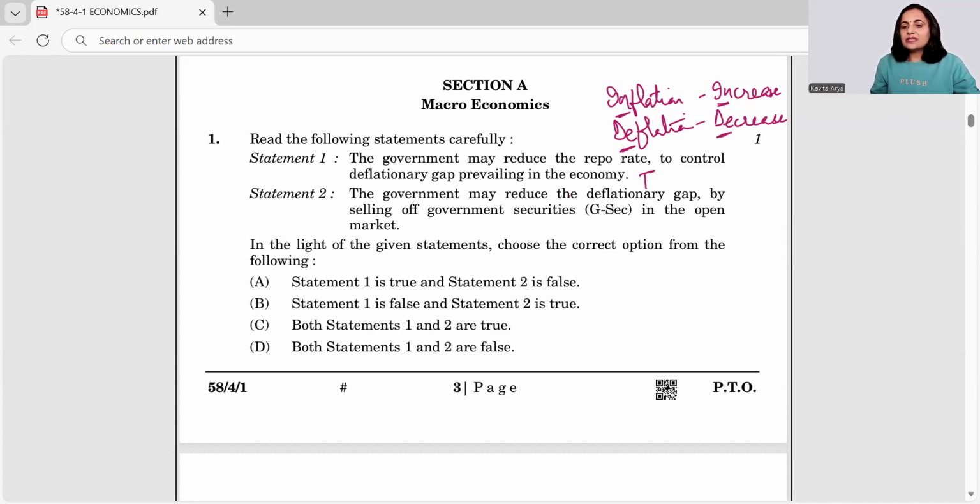Now, the government may reduce the deflationary gap by selling off government securities in the open market operation. Let us understand the impact of selling off government securities. When government securities are sold to the people, people's money gets tapped by the government. So it is a remedy of inflation, not deflation. For deflation, we have to buy back securities. When buying of securities happens, the government releases money in the economy and hence deflation is controlled. Hence, this is a false statement. So our answer becomes statement 1 is true and 2 is false. Let's move ahead.